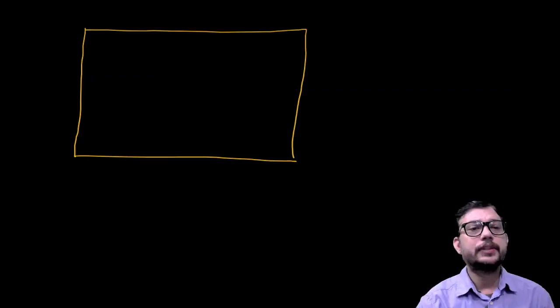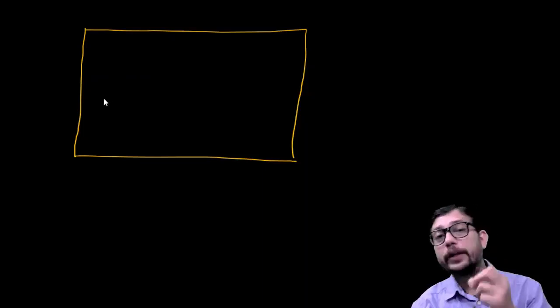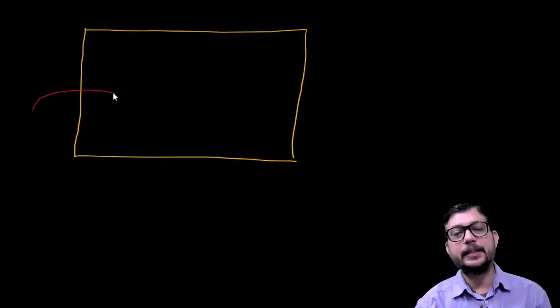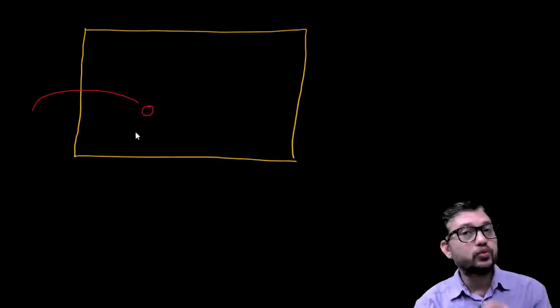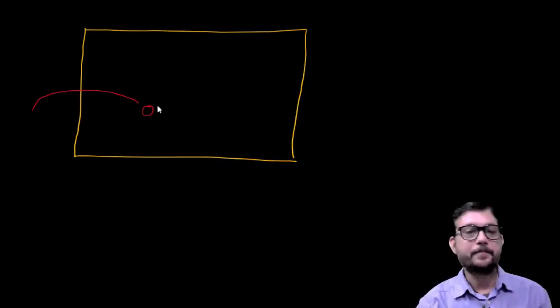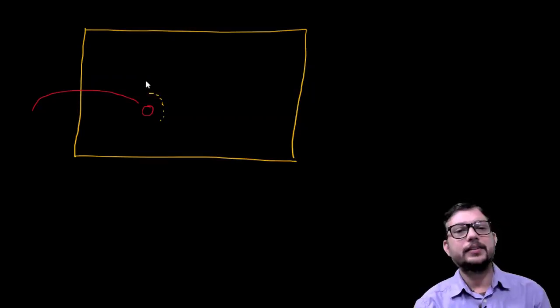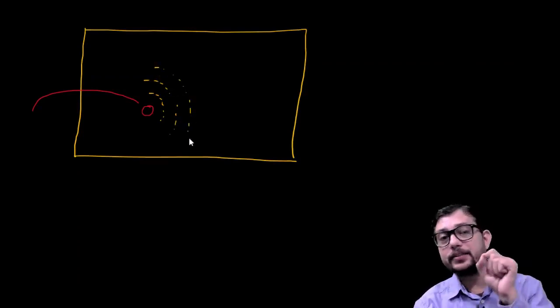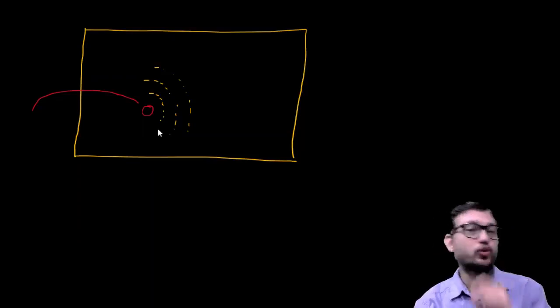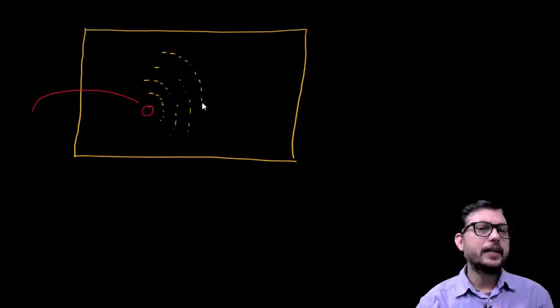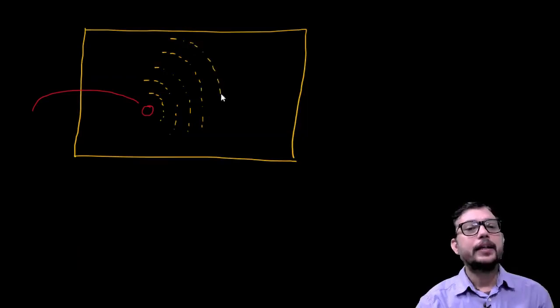Suppose we throw a stone into it in this direction, and the stone strikes the surface of the water layer. Now what will we see? We will see that the waves start from the point at which the stone strikes and continuously move in the forward direction, like this way.